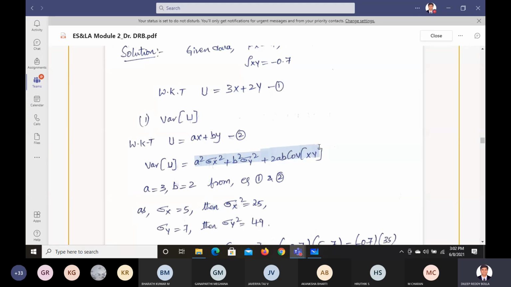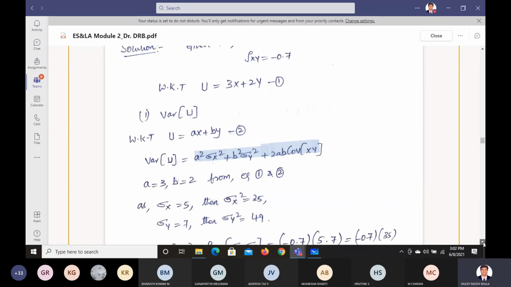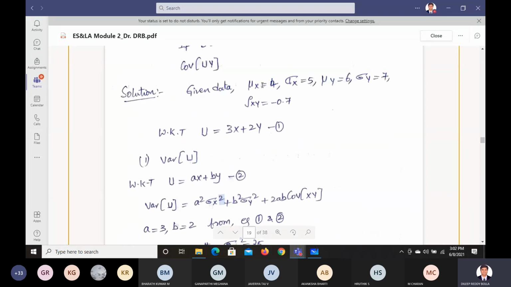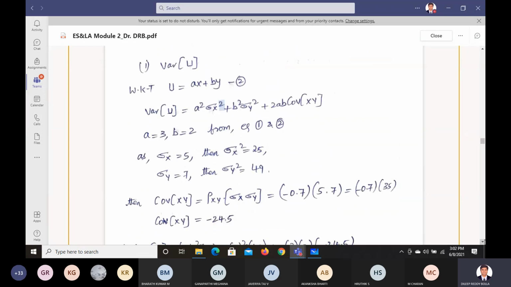2ab. Correct? So based on that, we know the value of a is 3 and the value of b is 2. So 3 square, sigma x square is how much? Sigma x is 4, sigma x square will be 16. Like that, if you substitute the values, sigma x is 5, sigma y is 7, sigma x square is 25, then sigma y square is 49.